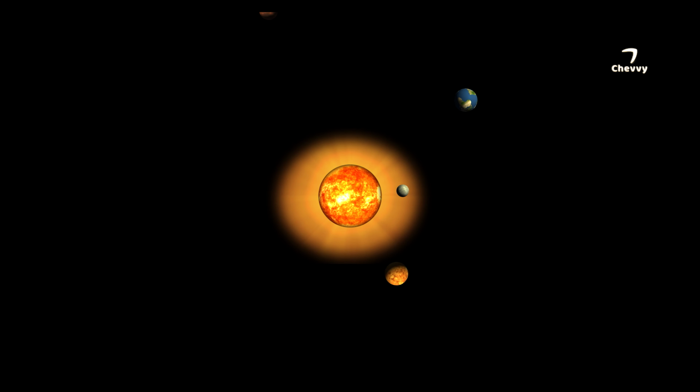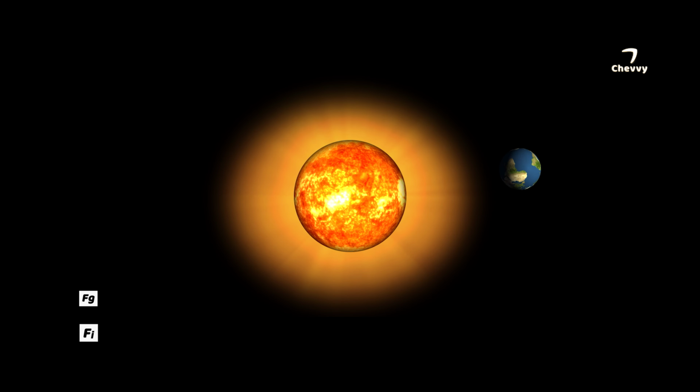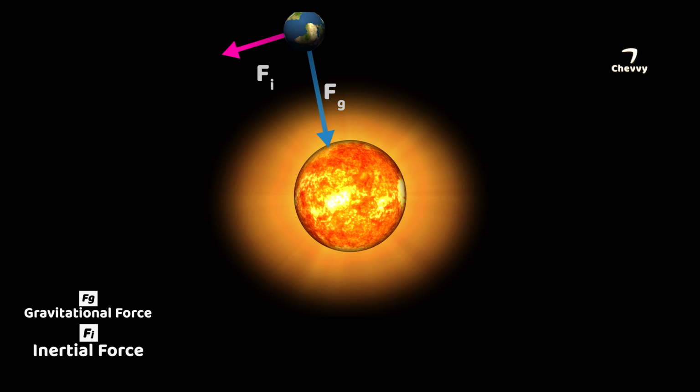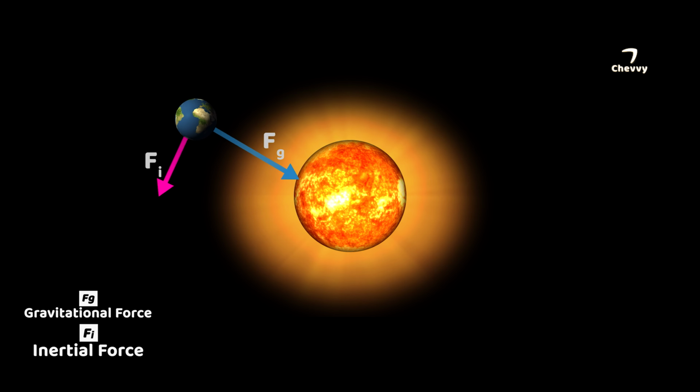If there was only gravity, all planets would fall into the Sun by traveling in a straight line. So there must be some secondary force which makes Earth and other planets stay in orbit at a certain distance. The second force is the inertial force.